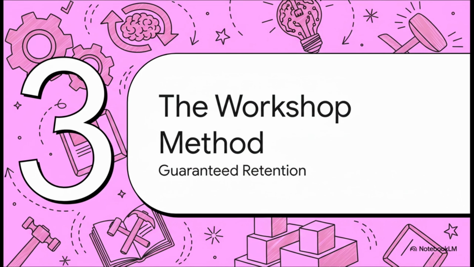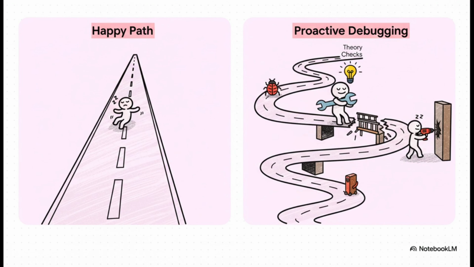Okay, so you're probably thinking, how on earth do I learn all this and actually remember it? That is where the book's secret weapon comes in, the workshop method. It's a unique learning system designed for one thing, to make sure what you learn actually sticks. Just look at the difference. Typical books, they only show you the happy path, where everything works perfectly. This book teaches you proactive debugging for the kind of errors you'll see in the real world. You won't just copy-paste code, you'll solve actual problems with practical drills. And theory checks make sure you understand the why behind what you're doing, not just the what.